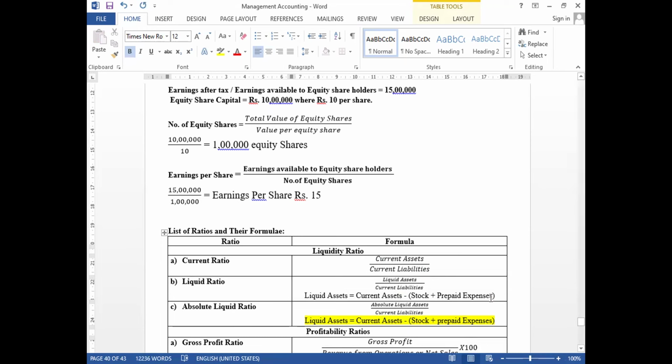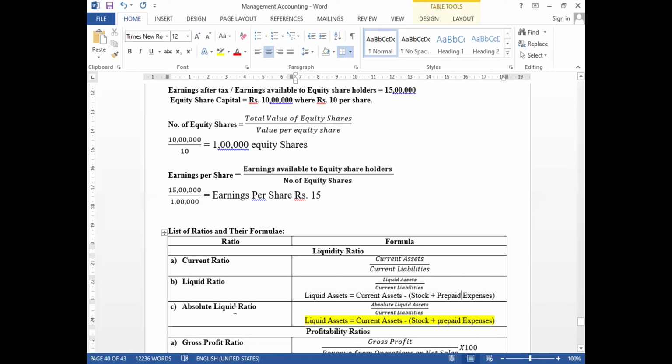And prepaid expenses arise only if we pay any expenses in advance.